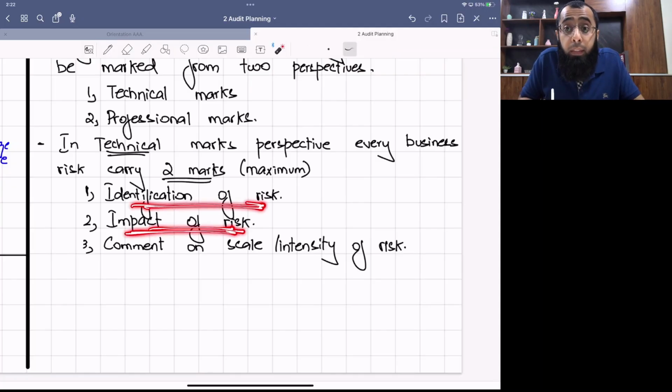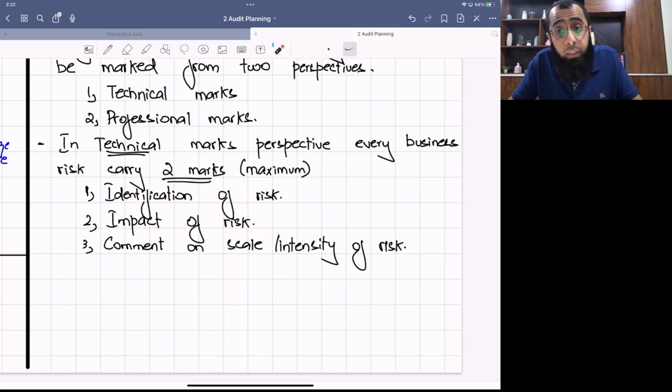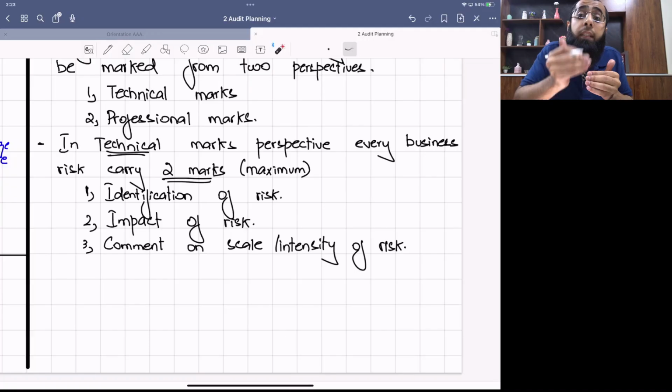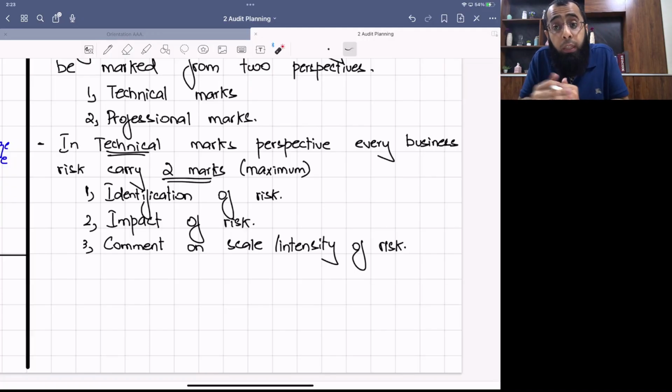Impact of the risk: if the exchange rate moves adversely, the cost to the company will increase, and when the cost increases, it will affect our profit margins. Then scale or intensity of the risk: the company is not using any forward exchange contract. When the company is not using any hedging technique, it is increasing its exposure.